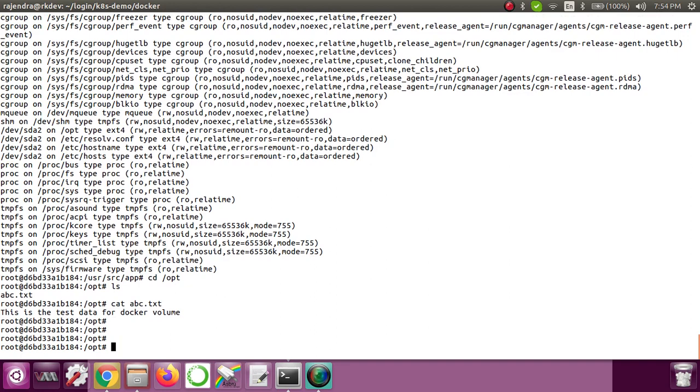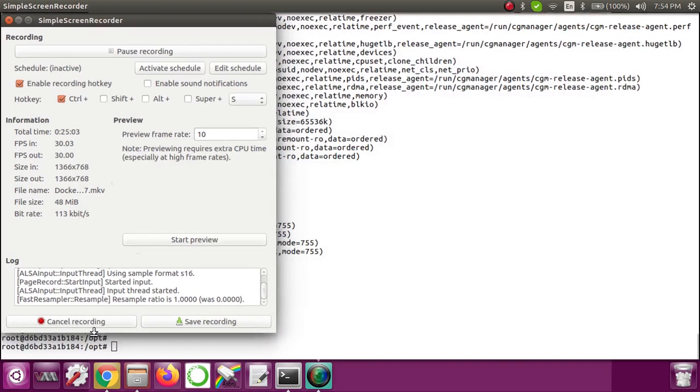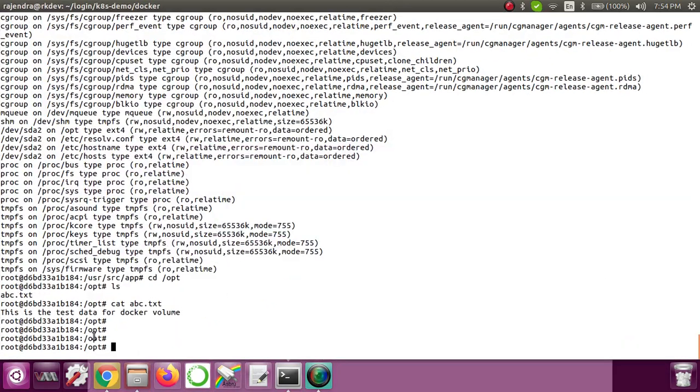This is how the data is getting persisted with volume. Even though you are deleting the container and restarting it, what we are doing here is mounting that same volume to both containers.